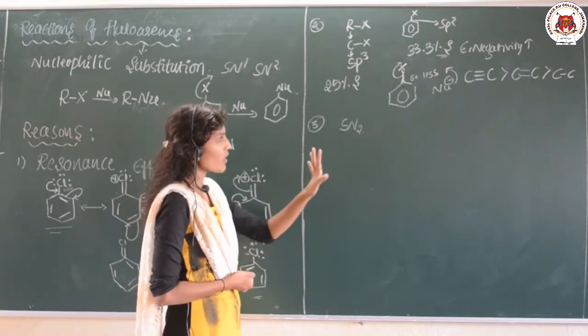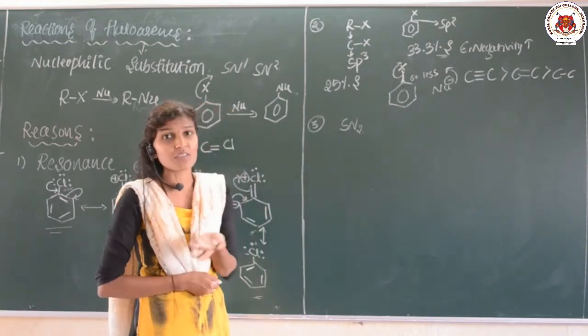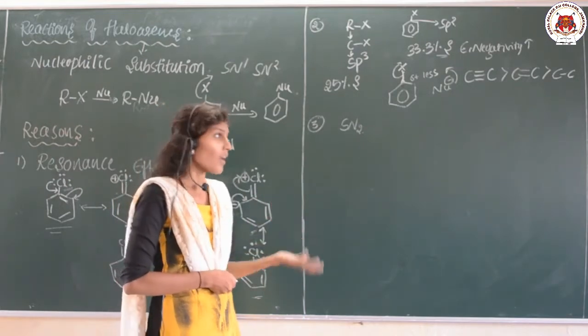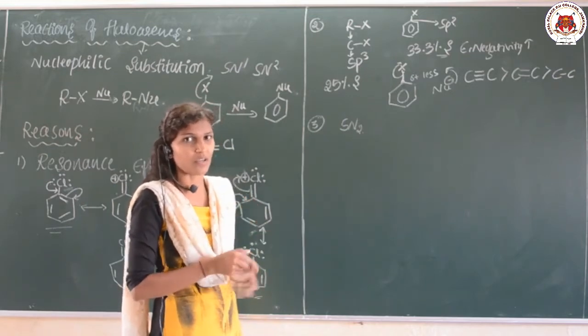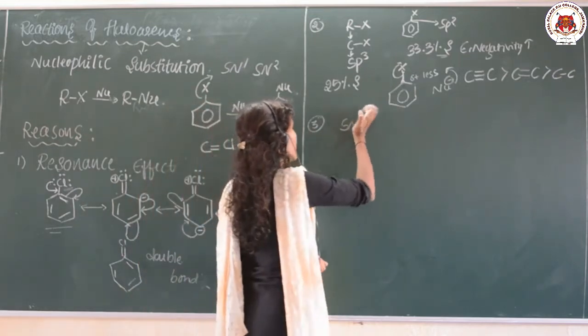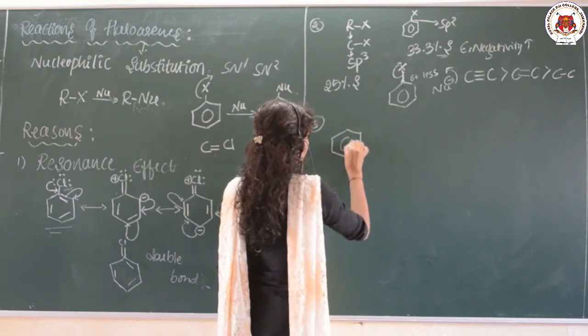If the conditions are not applied, there is no SN1, no SN2. If some conditions like temperature and pressure are applied, then SN2 reactions are possible. Okay, so this is our haloarene.